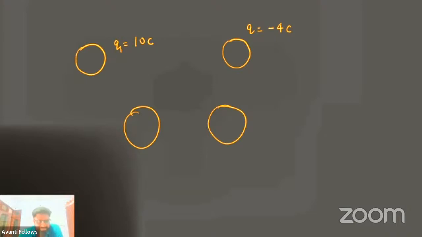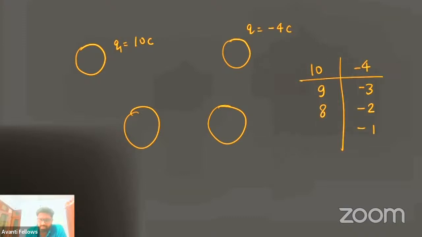Everyone, very good, Sneha. Just use the concept that I have taught you. You can also do it in tabular form. Here you made 10, here you made minus 4. So from here one will go, it will become minus 3. Minus 4 is accepting the positive charge. Then it will become minus 2, minus 1. Similarly, it will become 9, 8, 7. After that, it will become 0 here and 6 here. Then 1, 5, 4, 2, 3, 3.